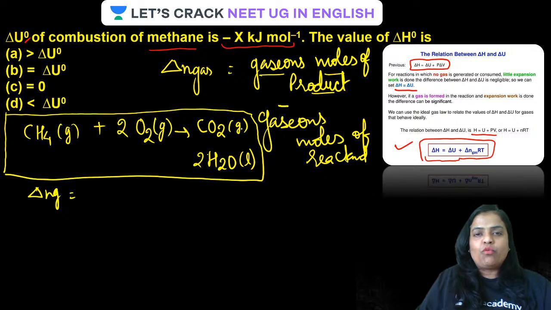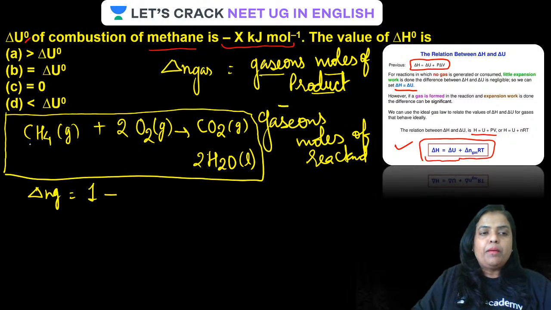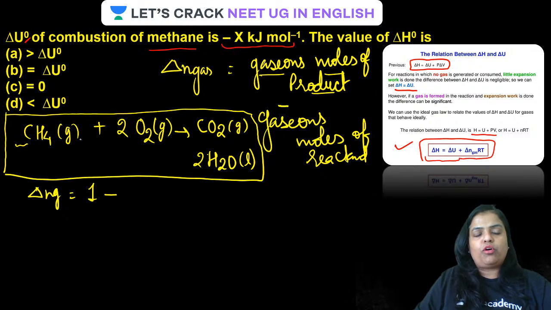We count only CO2, which is 1 mole of gaseous CO2. You need not include water. Subtract 1 mole of CH4 and 2 moles of oxygen, both gaseous, so 2 plus 1 is 3.